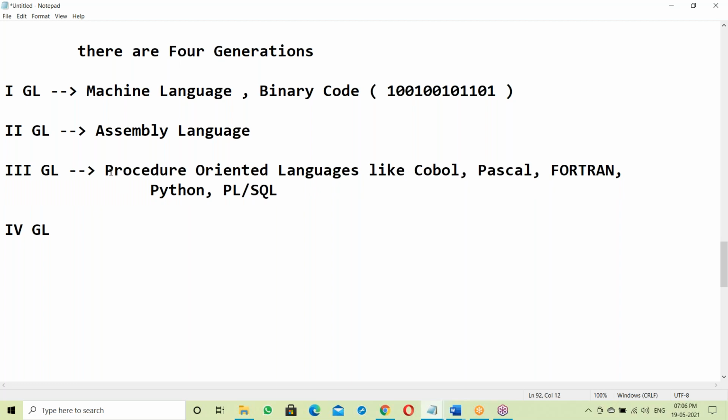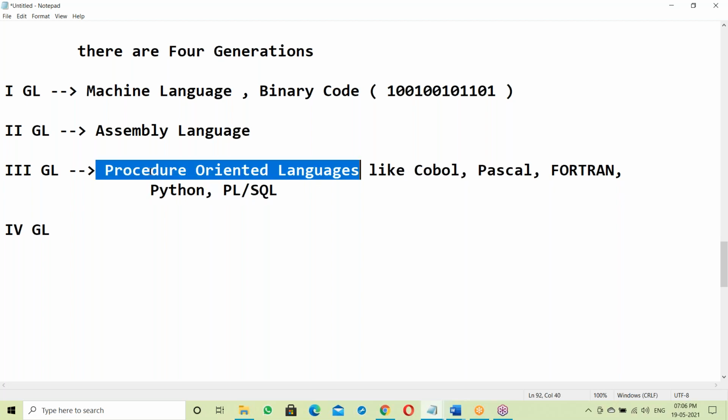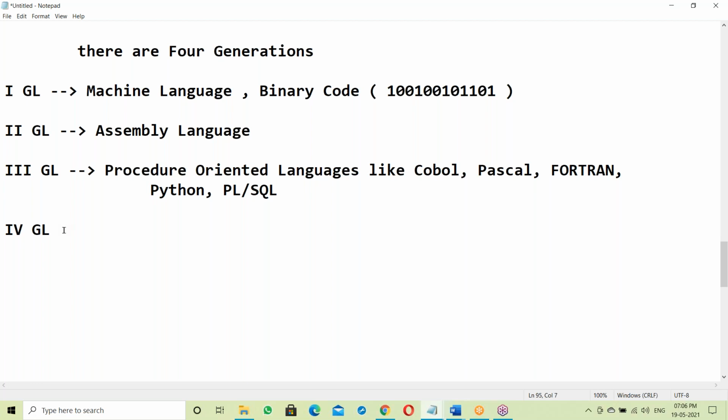These things are outdated, but they are still being used. We're currently using Python and PL SQL here. What is procedure oriented? We'll discuss, I'll explain clearly. What is a procedure?